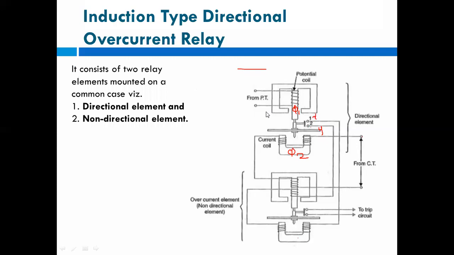So actually this directional element is used for protection purposes. The overcurrent relay will operate only when its contacts get closed.